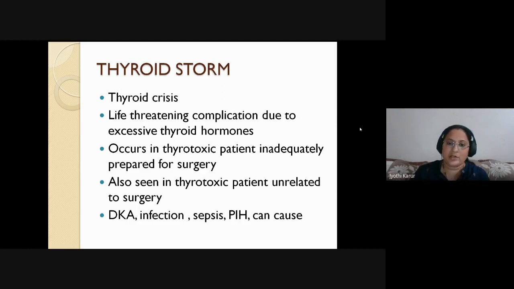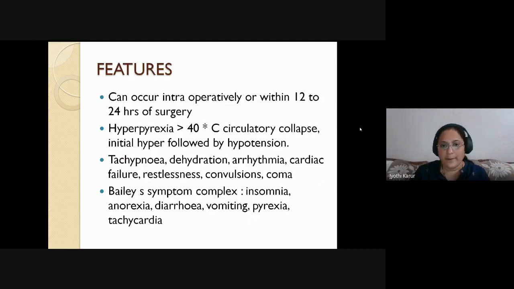So already a patient with Graves. So if you are planning for surgery in second trimester, this can happen in that individual. So all these are the precipitating factors you should keep in mind, okay. It can occur intraoperatively or within 12 to 24 hours of surgery. Okay. What are the symptoms and signs?